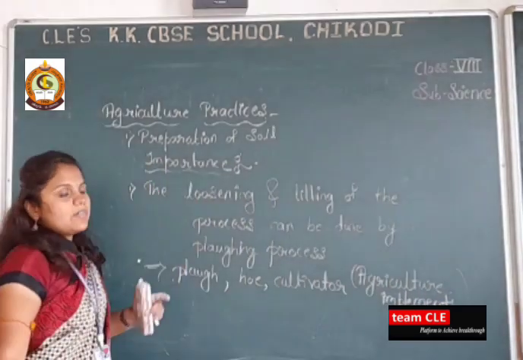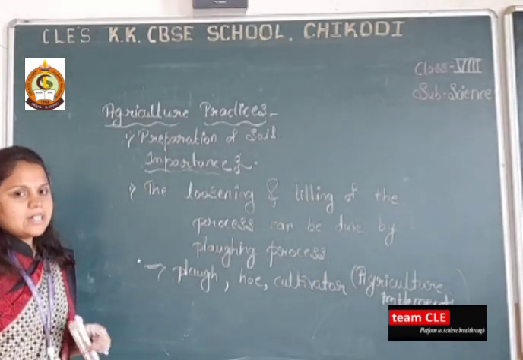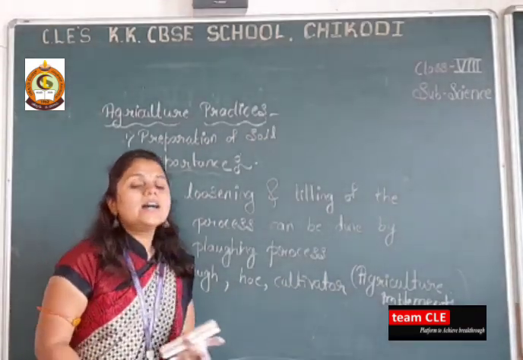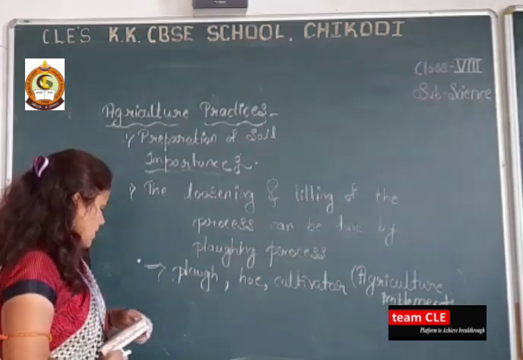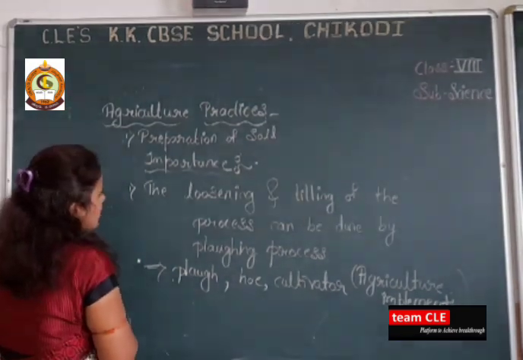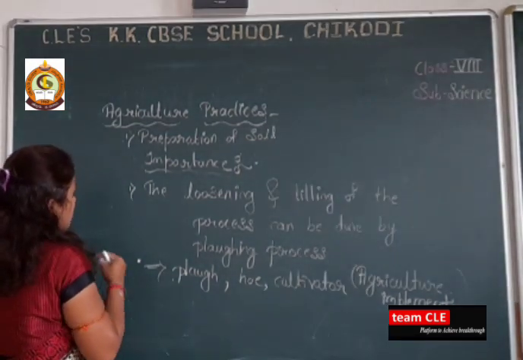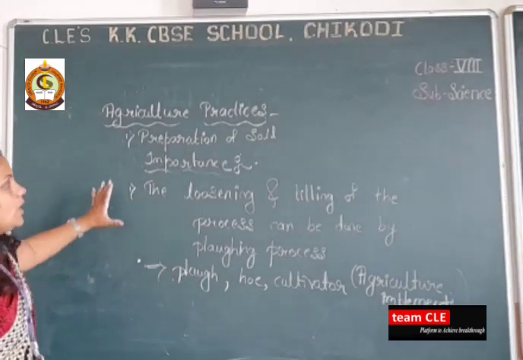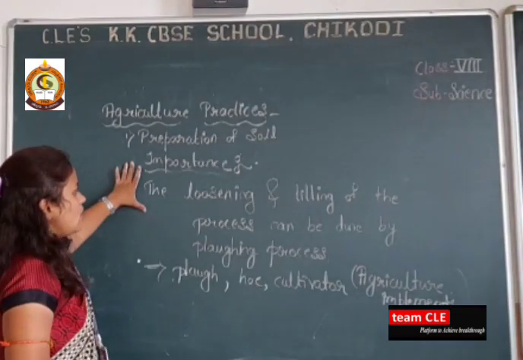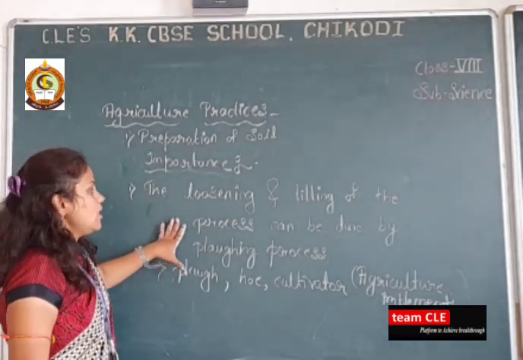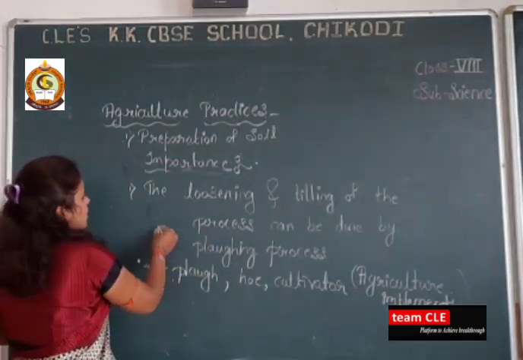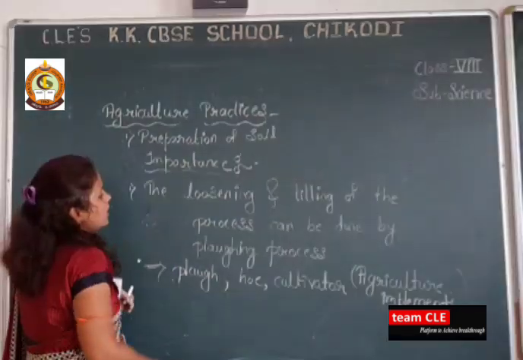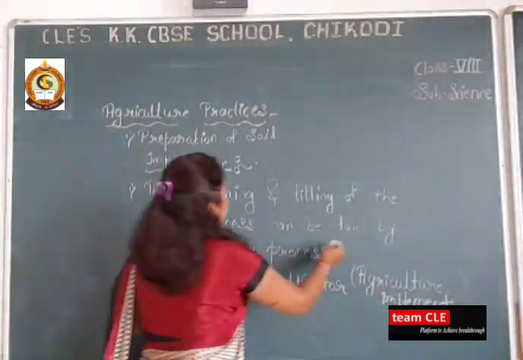So if the question is asked, what are the agriculture implements, then you have to answer: plow, hoe and the cultivator. So here dear students, this plow helps with the plowing process. So how can we do the preparation of the soil? By loosening and tilling of the soil.